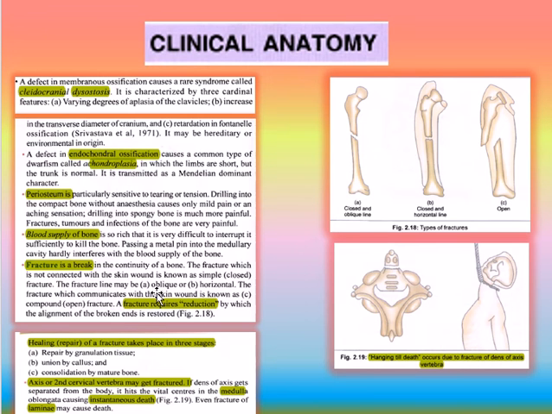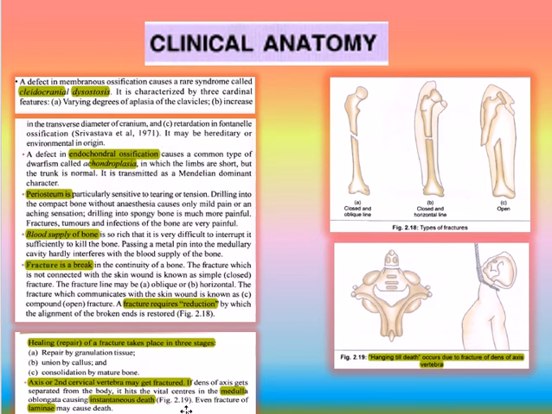The fracture which communicates with a skin wound is known as a compound fracture. A fracture requires reduction, by which the alignment of the broken ends is restored. Healing of a fracture takes place in three stages: first, repair by granulation tissue, then union by callus, and then consolidation by mature bone.